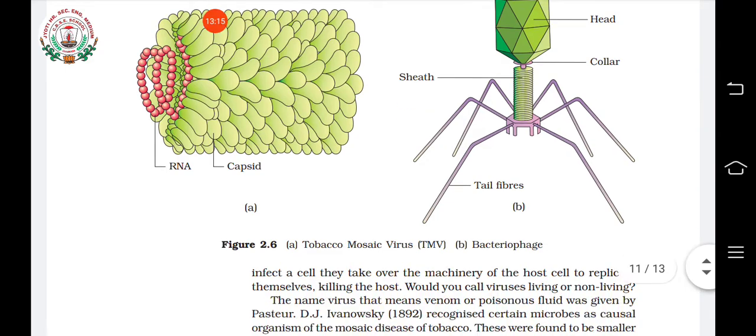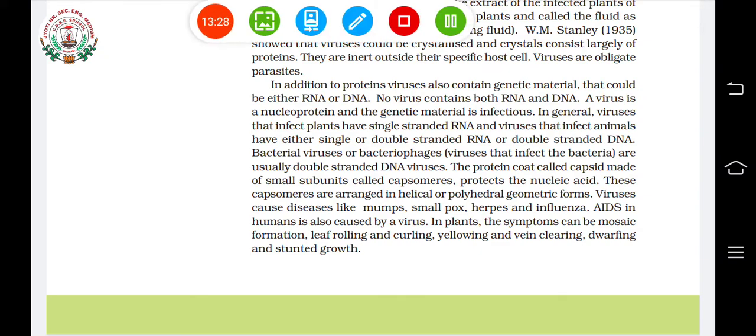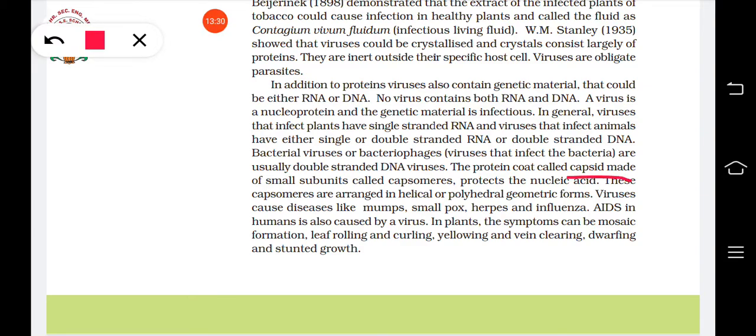The protein coat of the virus is called the capsid, and the units of the capsid are known as capsomeres. And this capsid protects the genetic material, RNA or DNA. So viruses can have either RNA or DNA.